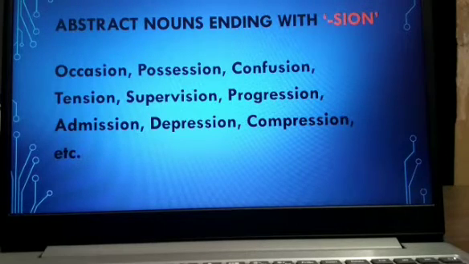Now some abstract nouns are formed ending with sion. See the words: occasion, possession, confusion, tension, supervision, progression, admission, depression, compression, etc.